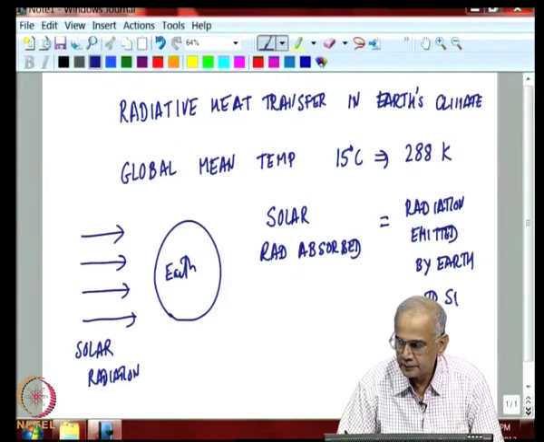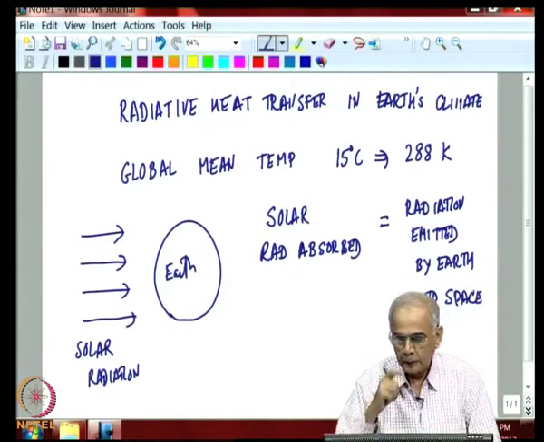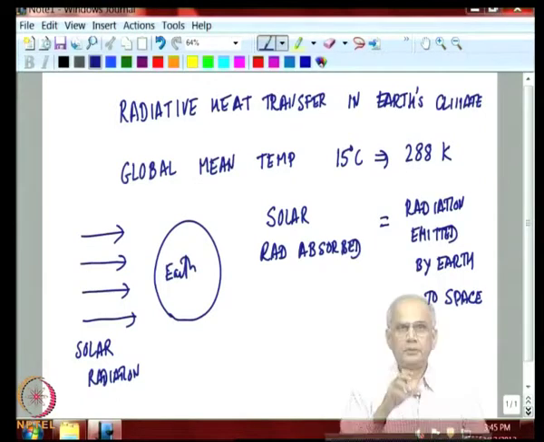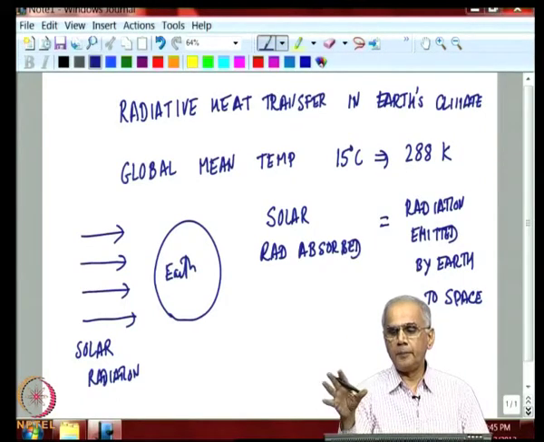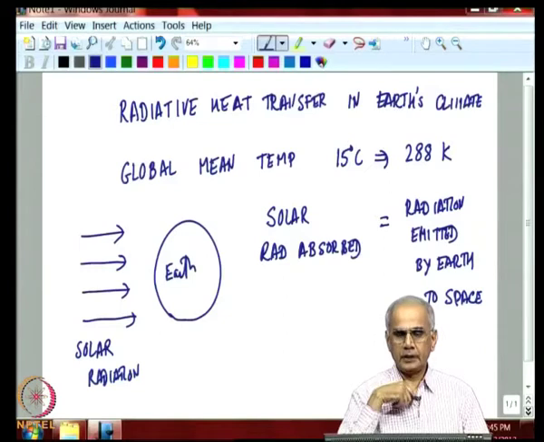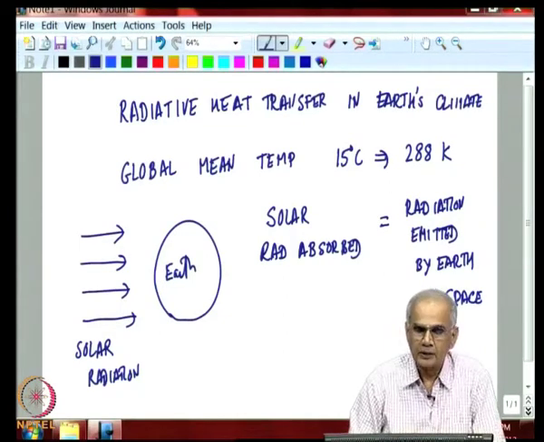So, this balance between the radiation absorbed from the sun and the radiation emitted to space is the balance that we are trying to understand. So, how much is the radiation coming from the sun?